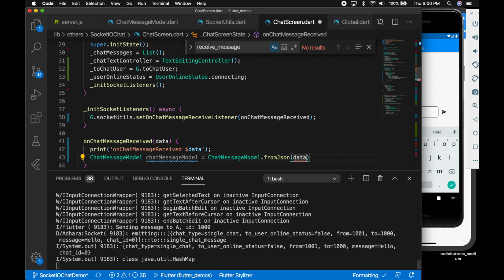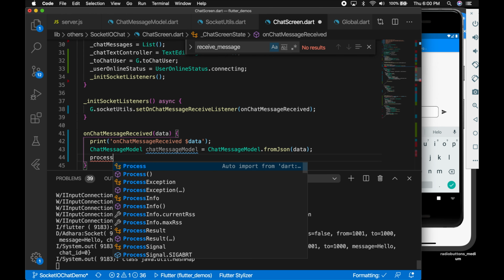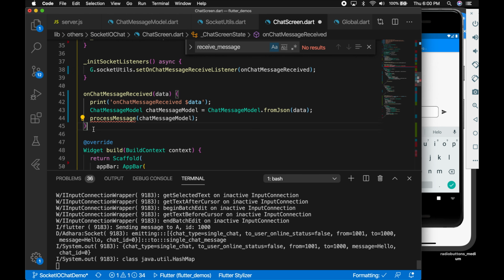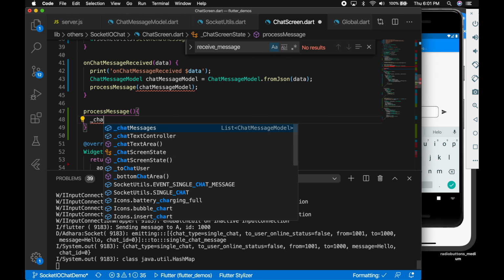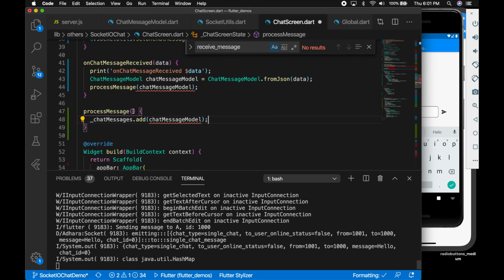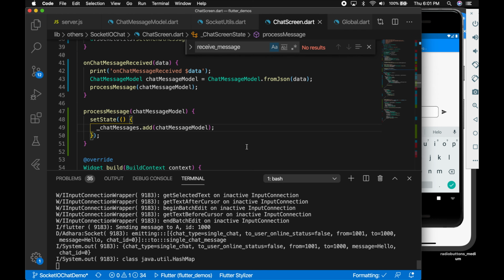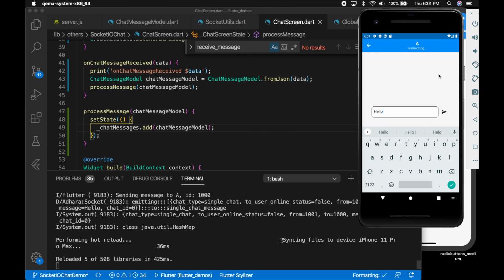Okay, so that will be chat message model from Json with the data, and let's write a new function, process message with chat message model, and add each message to the messages list. Okay, and call set state, so that will be set in the list. Okay, restart the app.